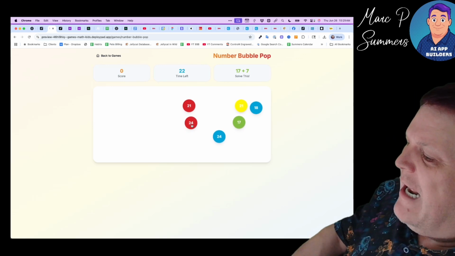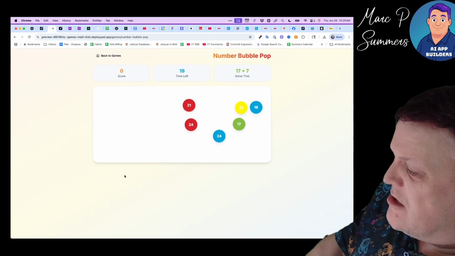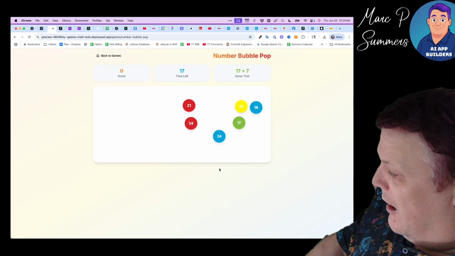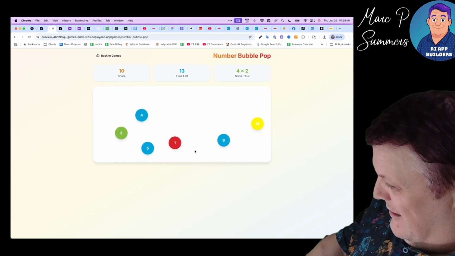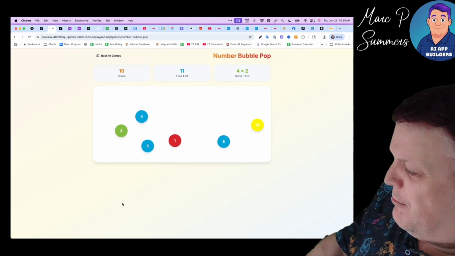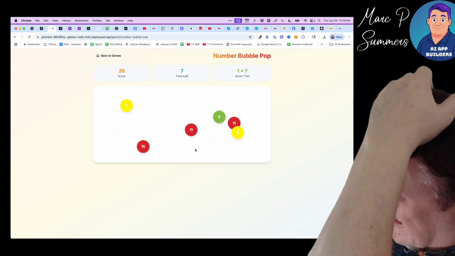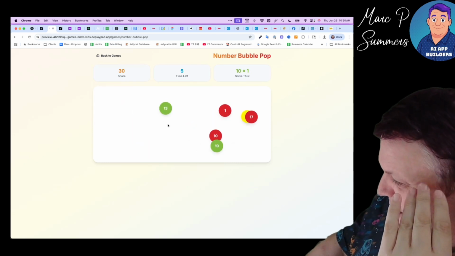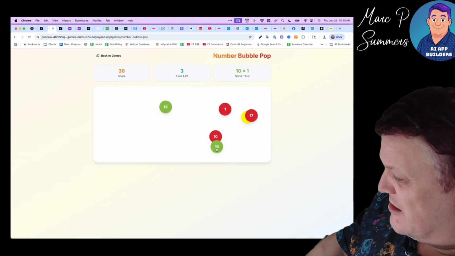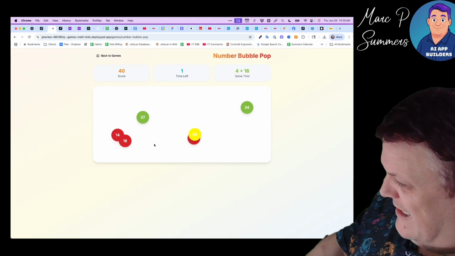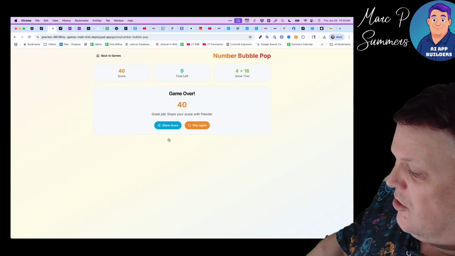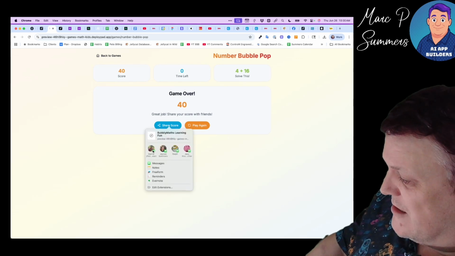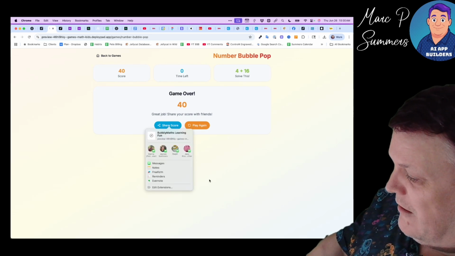Okay. So here we're going to need it to say, can you put some instructions? Oh, it's the wrong color, 24. Okay. I don't know why it would be, but yeah. So we would want some instructions added down the bottom here. Okay. So don't click on red numbers, I guess, is part of the instructions. But there we go. I got 3 seconds left. Can I do another one? No. There we go. I got 40, and I can share my score, which is exactly what I asked it to do, and it's asking me who I want to share it with.